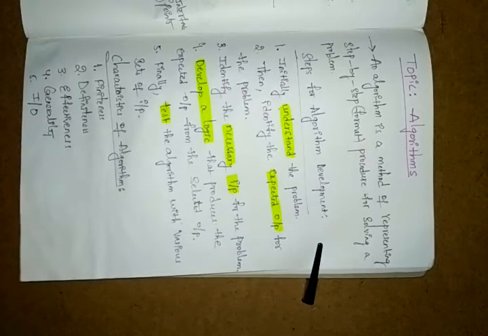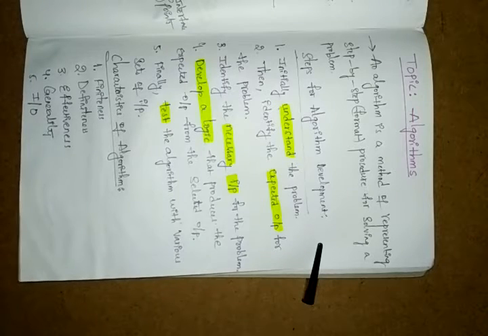So when you're writing in the books or when you're reading, you just read the I by O, input and output. But when you're writing in the exams, you have to write input and the output, not I by O. Okay, so here we have 5 characteristics for the algorithm. One is the finiteness, second one is the definiteness, third one effectiveness, fourth one generality, and fifth one input and output. Okay, so let's see what is finiteness.